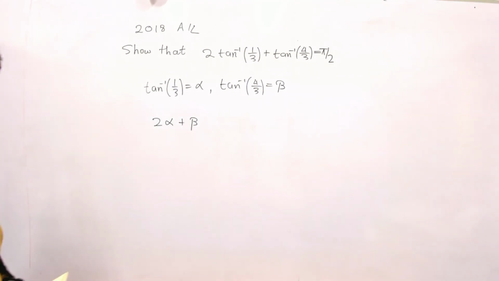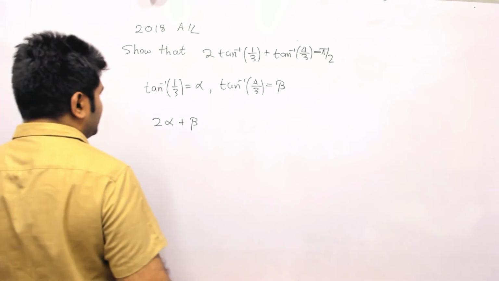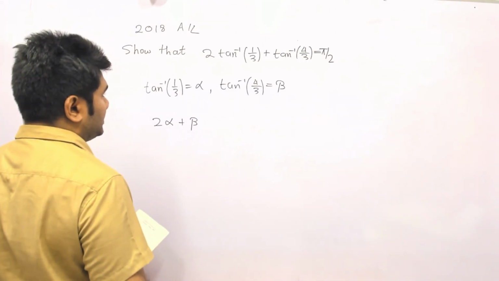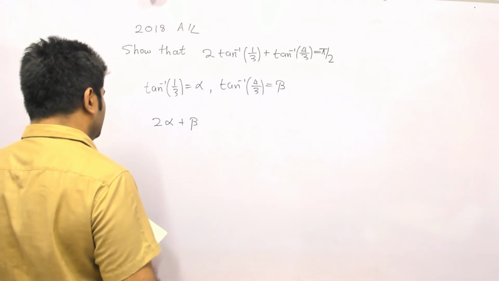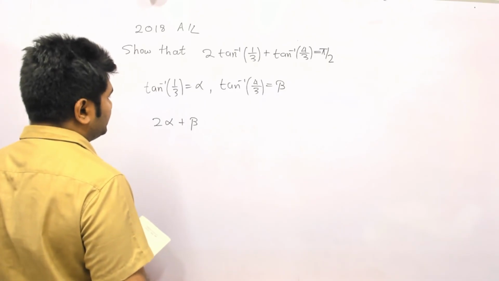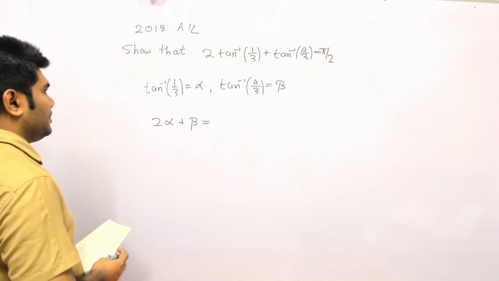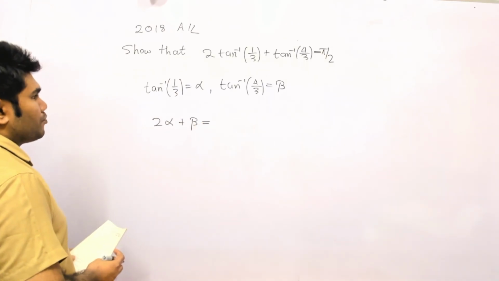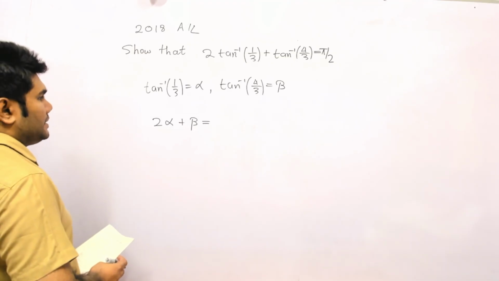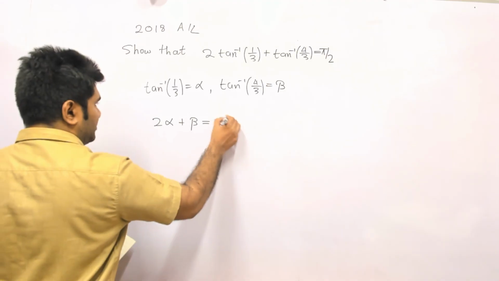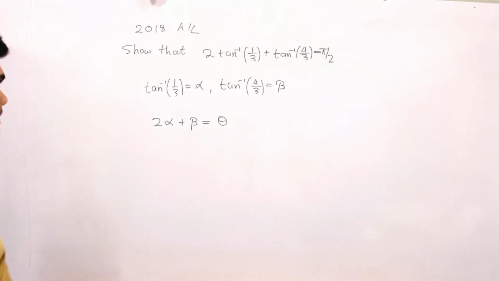I will consider this equal to something, so we'll consider it to be theta like that.